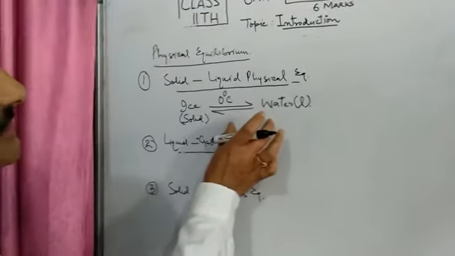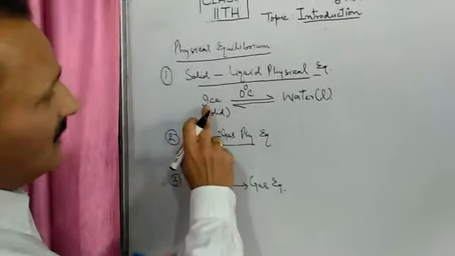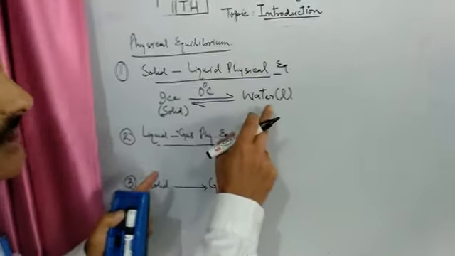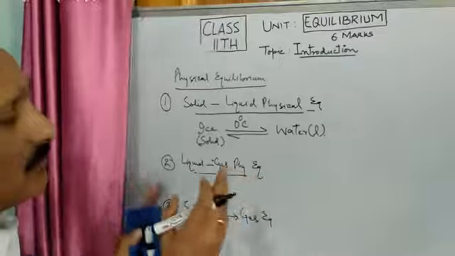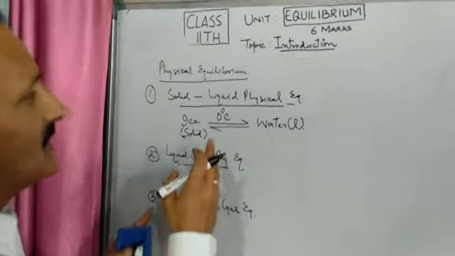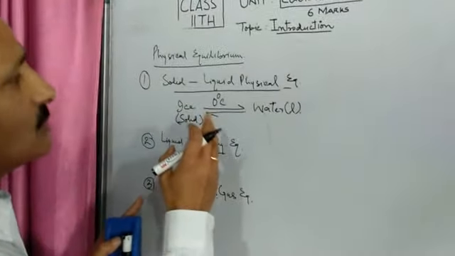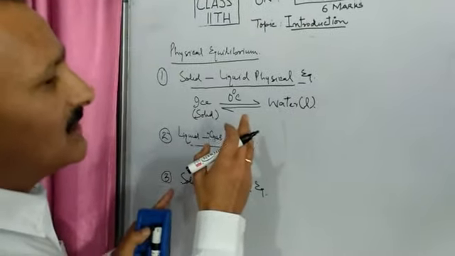Now a stage is reached when the rate of melting of ice into water and the rate of changing of water into solid become equal. When both the rates become equal, we say that this is solid liquid physical equilibrium.